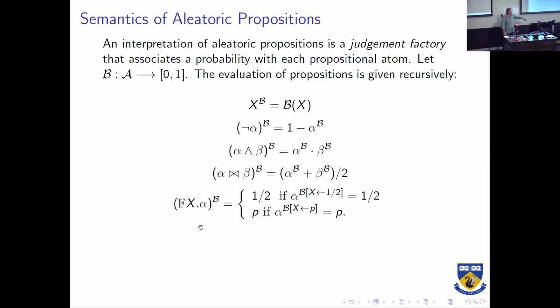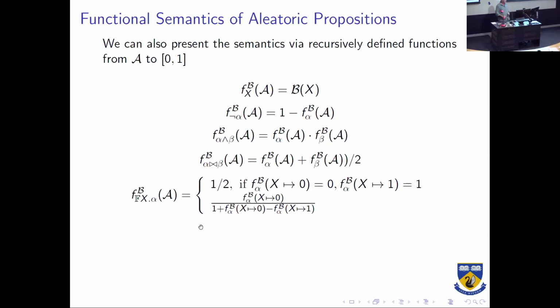So in that case, we just say we'll take a half. There it is. We can also do this functionally. We can treat all of these as polynomials, or rational functions, because that's basically what we're doing. So all of these operations, 1 minus, multiplication, taking the average, are all very simple polynomial operations.